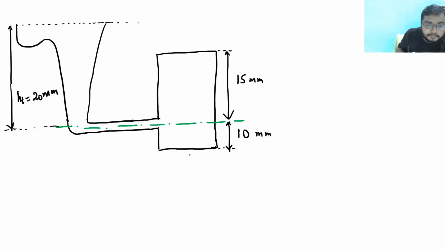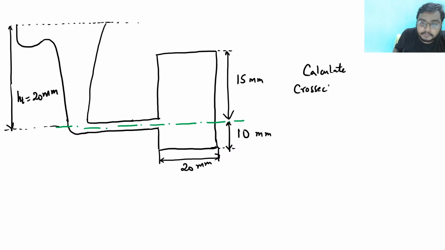Okay. Now, if this is a configuration, then you have been asked to calculate the cross-sectional area of gate.